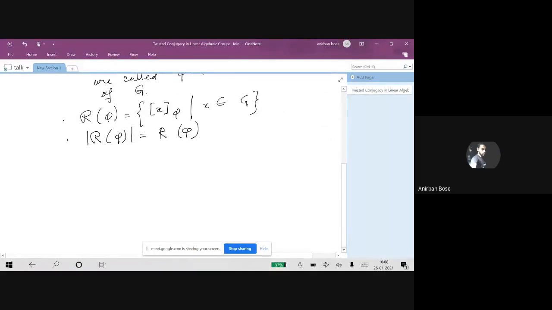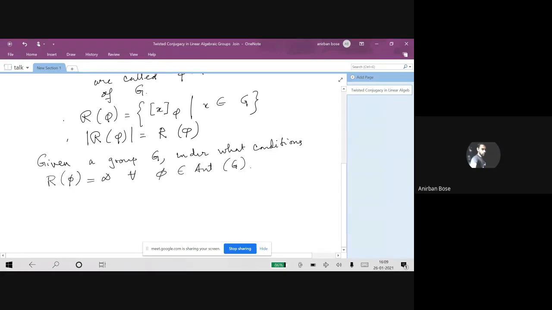So the question that we would want to ask first is this. We are not going to answer the general question; we will only restrict our attention to linear algebraic groups. But in general, one can make sense of this question. Given a group G, under what conditions can we say that R phi is infinity for all phi in Aut G? This question is general for any group.